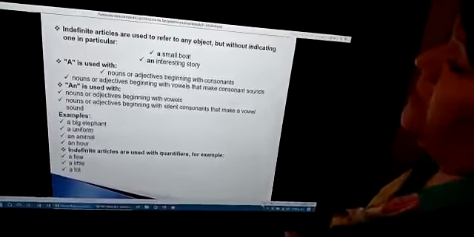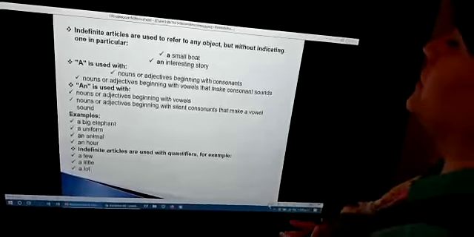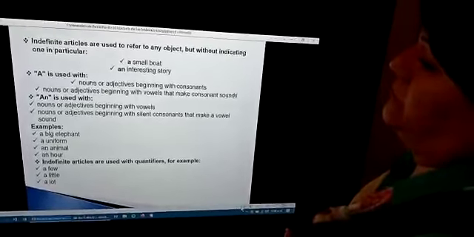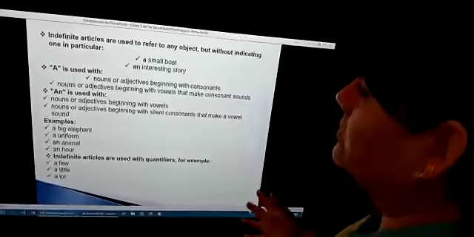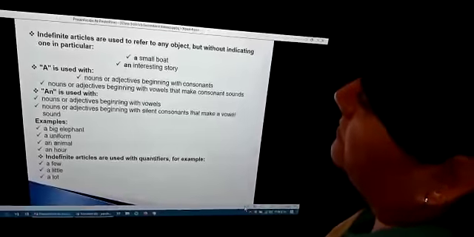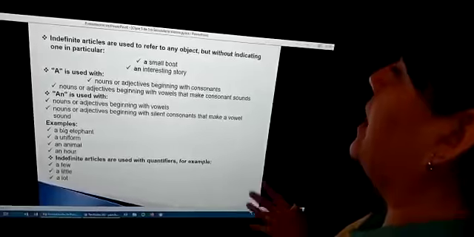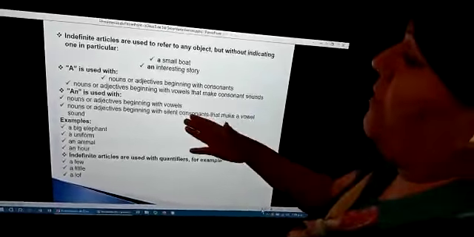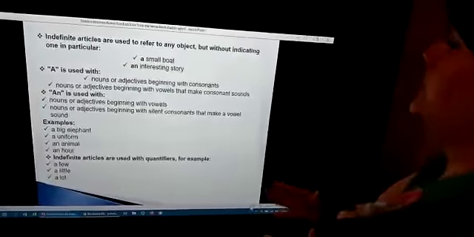Next, nouns or adjectives beginning with vowels that make a consonant sound. Let me repeat right here again. The article a is used with nouns or adjectives beginning with a consonant, and with nouns or adjectives beginning with vowels that make consonant sounds.